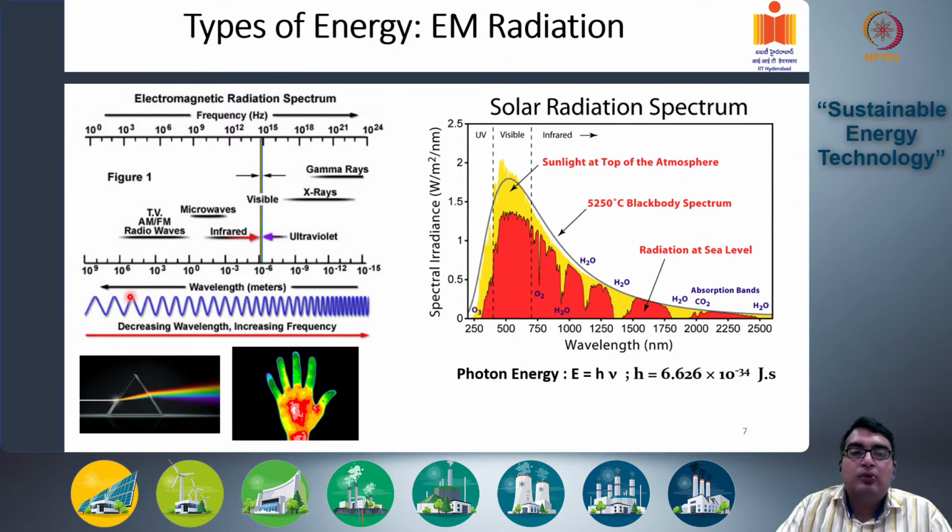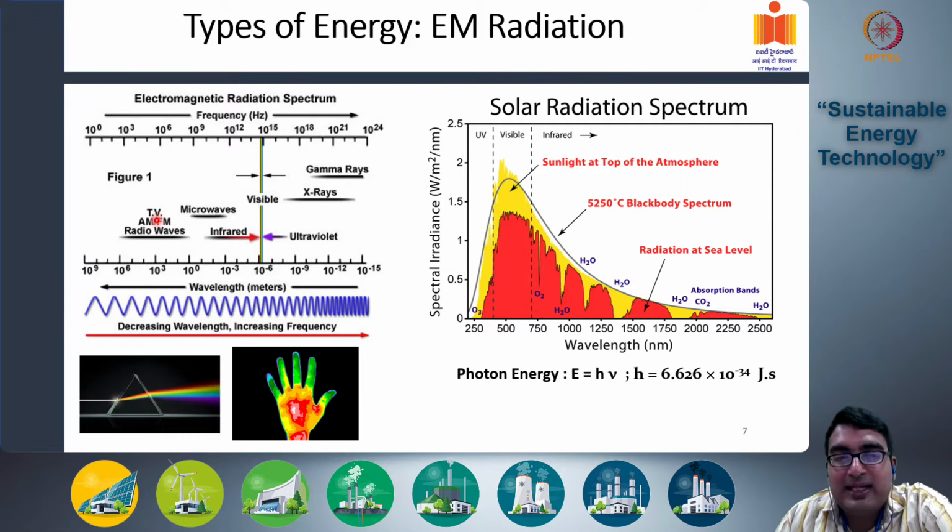So you can have wavelengths that are extremely large, of the order of kilometers, 10 to the power 3 meters, or 1000 kilometers, 10 to the power 6 meters. Typically, radio waves, AM, FM, and TV waves, that is satellite television, the radio waves that are emitted and captured by your radios, are of this order.